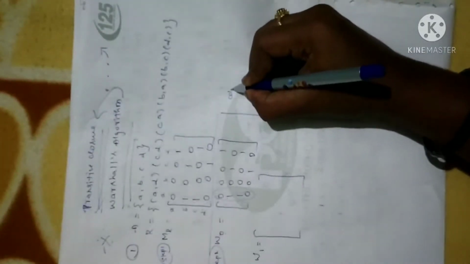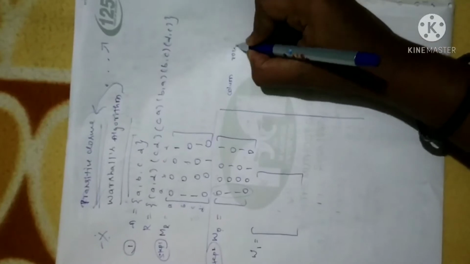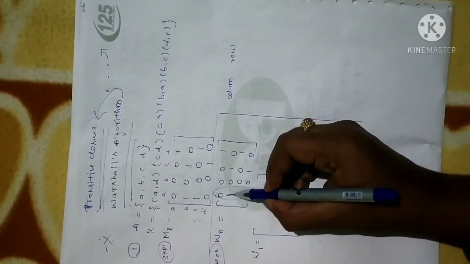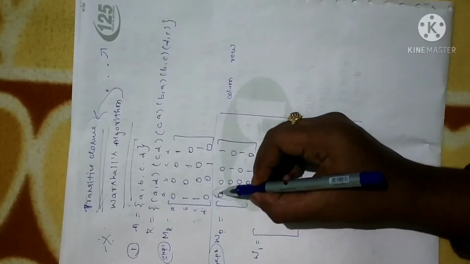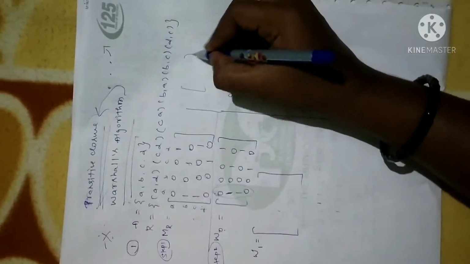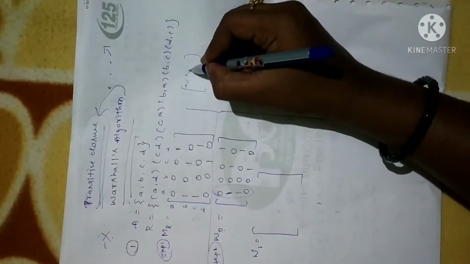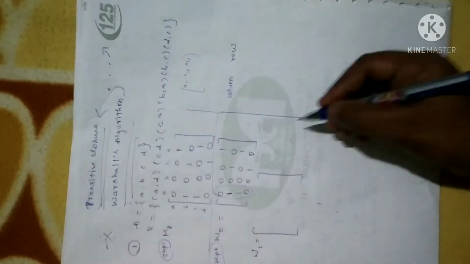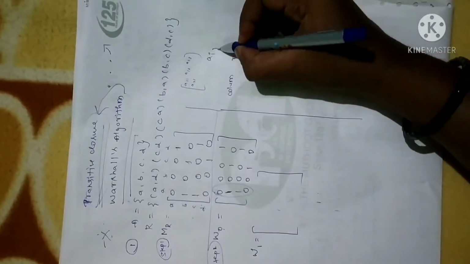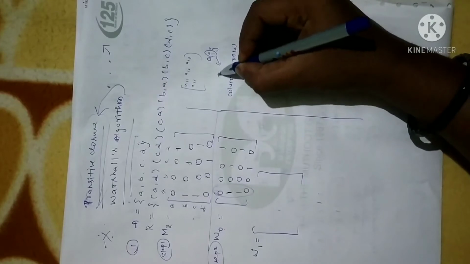First you have to write the column, next the row. Look at the first column and note wherever you have 1. I think you are familiar with the position of an element, right? When you have a matrix, the first element will be A11, the second element A12, the third element A13. In the second row, it will be A21. So when I say Aij, the first index represents the row.